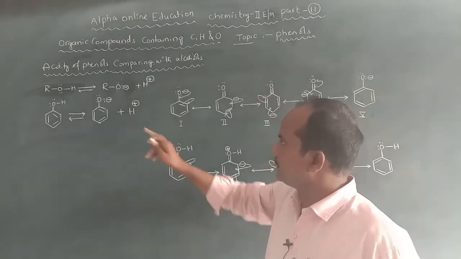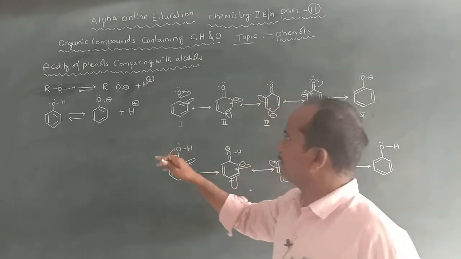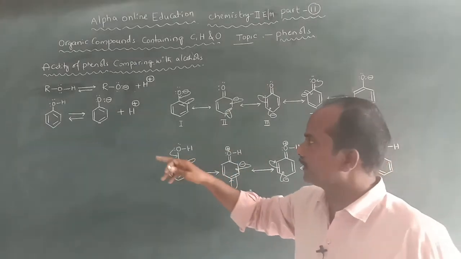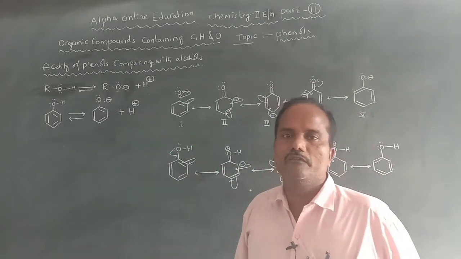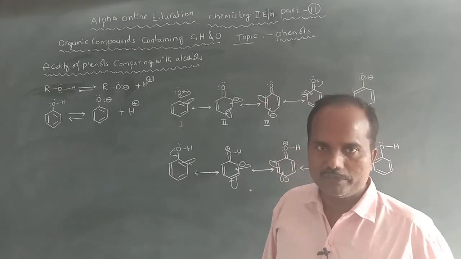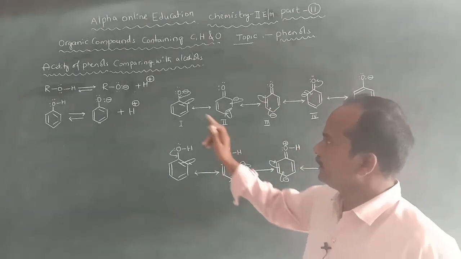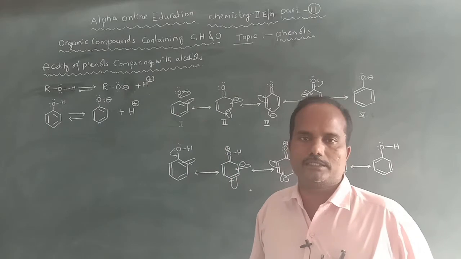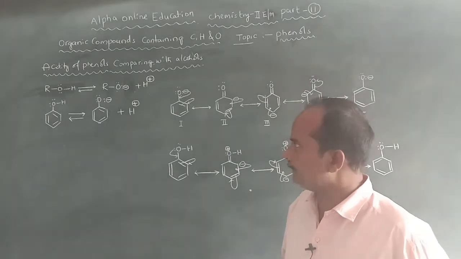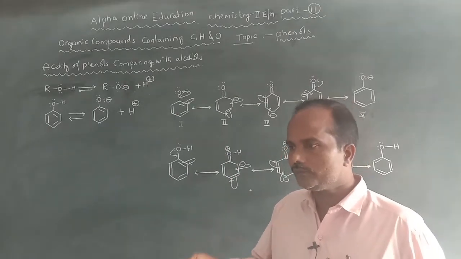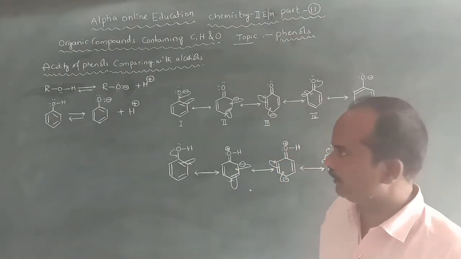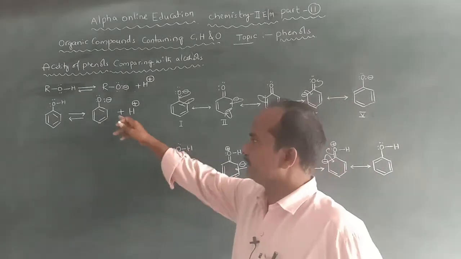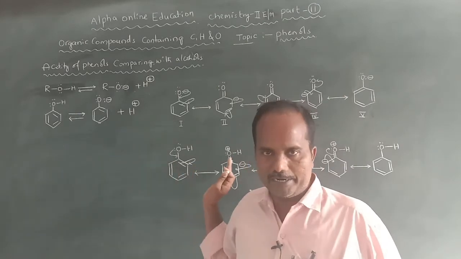That's why phenol can give the H plus ion and form the phenoxide very easily. That's why phenol can interact not only with highly active metals like sodium, potassium, aluminum, it can also interact with aqueous sodium hydroxide.